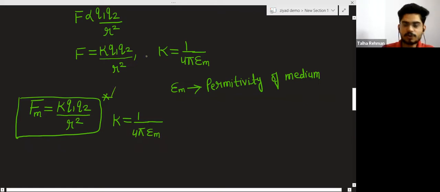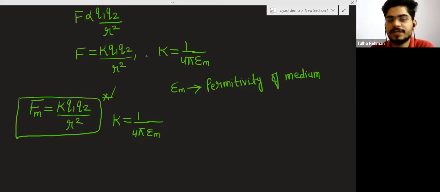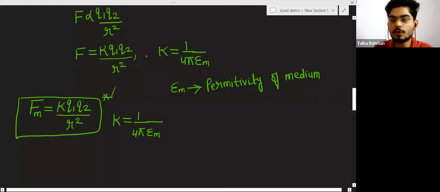Actually, if we talk about this property, it reduces the force of interaction. It produces its own field. This is the property of the medium.